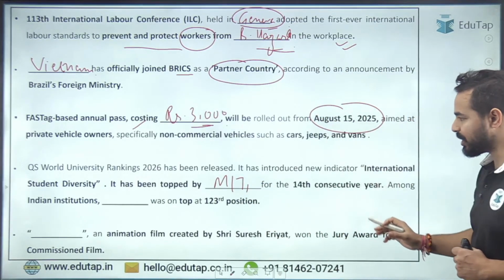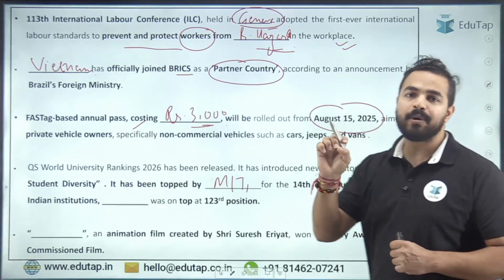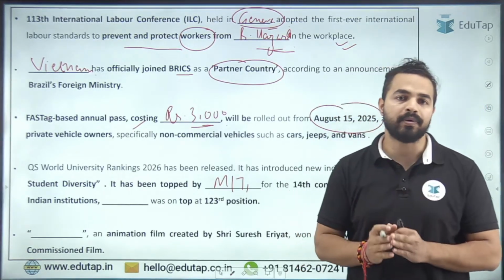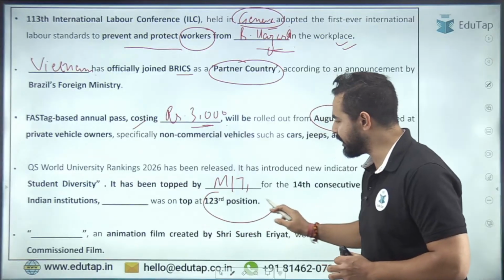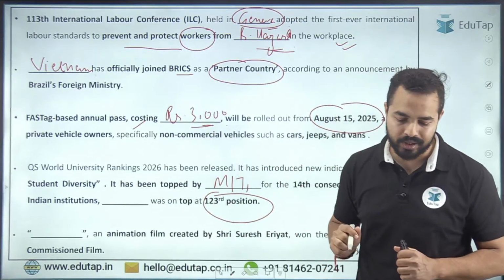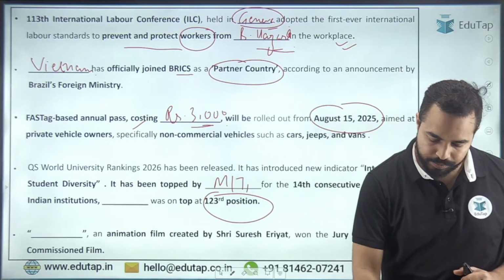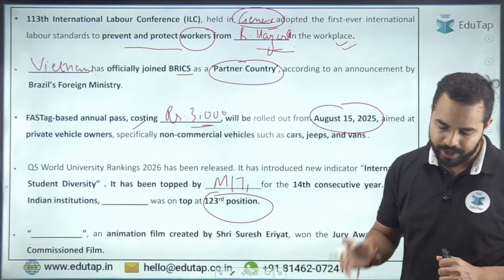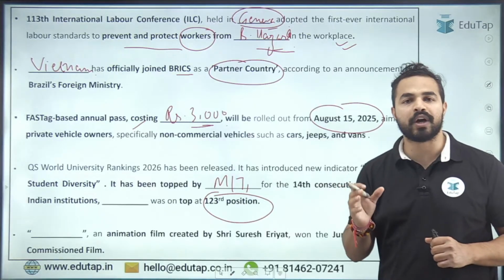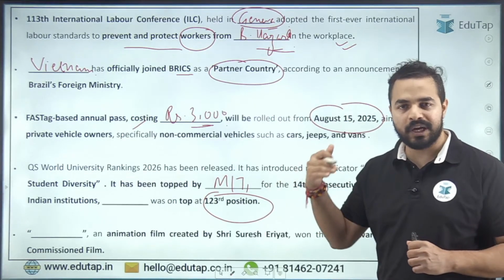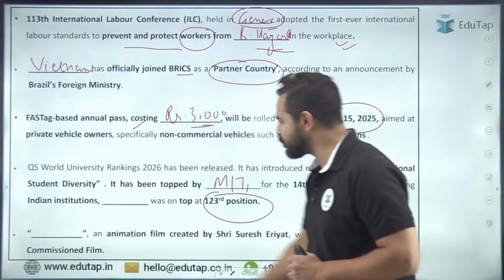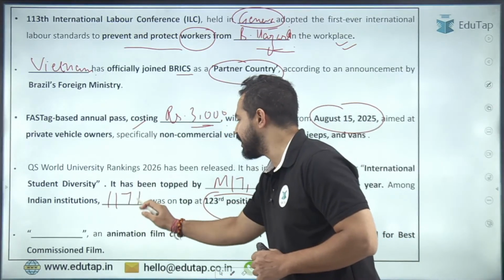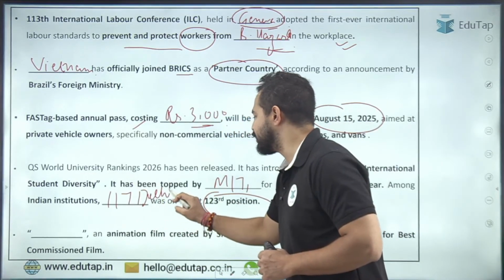And when it comes to India, what is the name of that institution which was on the top, which was at 123rd position in this particular ranking? Please tell me in the chat box what exactly is the right answer here. My dear friends, it is very important for us to cover across these dimensions the topics that we have covered. Okay, so here the right answer is IIT Delhi.